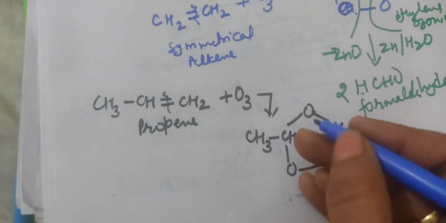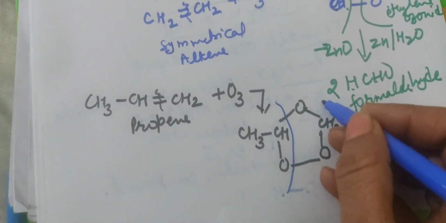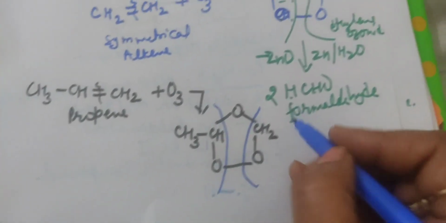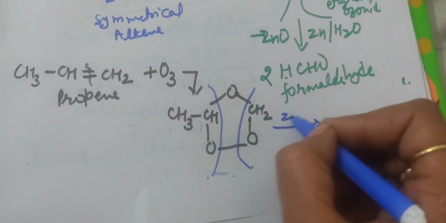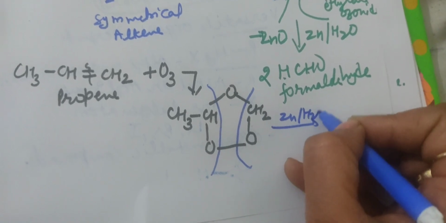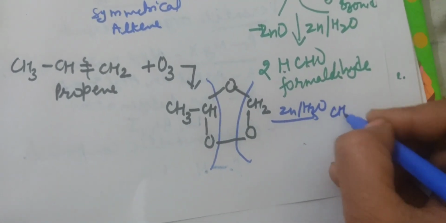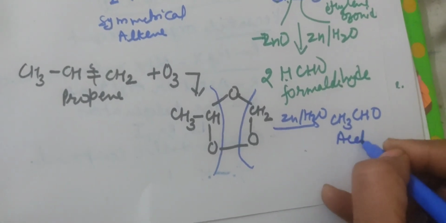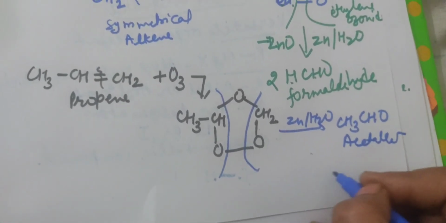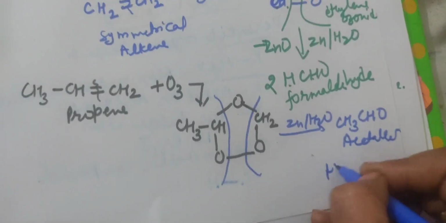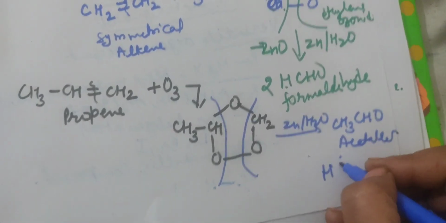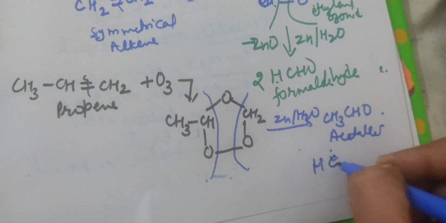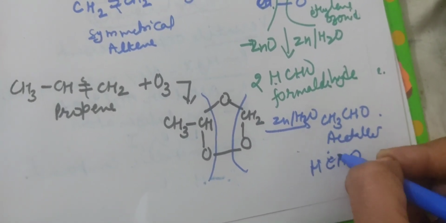Again the dissociation of this part takes place, and on reaction with zinc we find two different types of aldehydes. One is acetaldehyde, and the other is formaldehyde, HCHO.